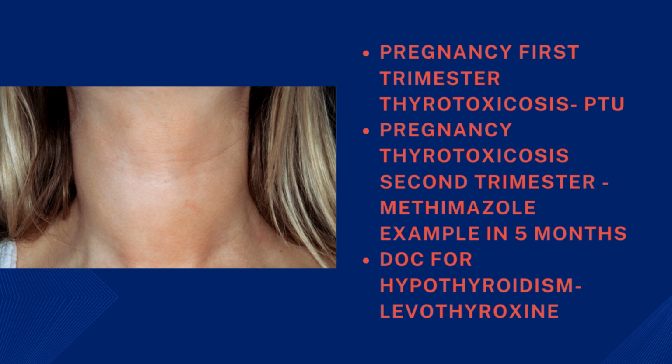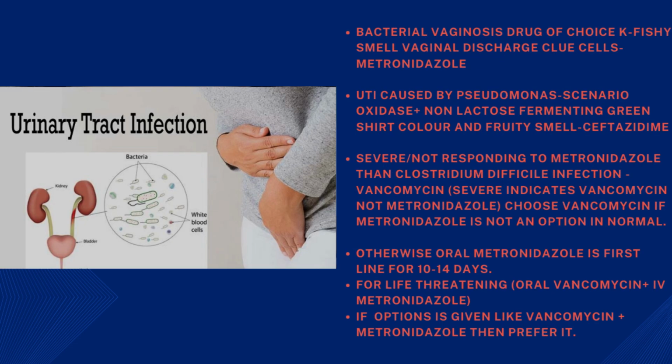If there is a keyword for clue cells, fishy smelly vaginal discharge, that is bacterial vaginosis, and the drug of choice is going to be metronidazole. UTI caused by pseudomonas. The characteristics of pseudomonas were given, that is oxidase positive, non-lactose fermenting, green color and fruity smell. The drug of choice for the pseudomonas causing UTI is going to be ceftazidime.